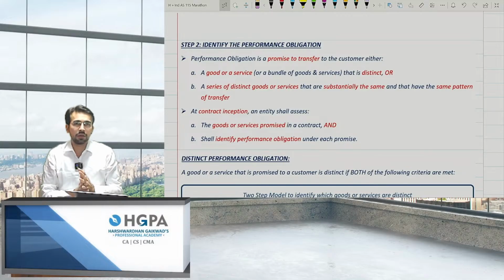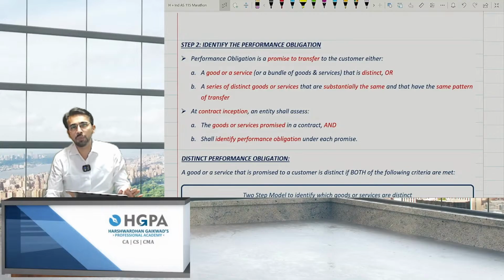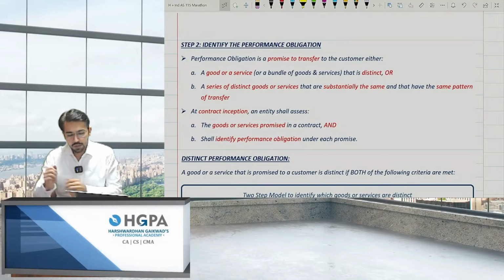So in this scenario, you have to check what all you have to perform. What have you promised to transfer? Have you promised to transfer some goods, or have you promised to give some services? What do you want to perform in this entire contract, right? So basically, performance obligation is a promise to transfer to the customer either a good or a service, or a bundle of goods or services, either one good or more than one, that is distinct. Obviously, one was the internet service, one was the router. They are properly distinct, right?